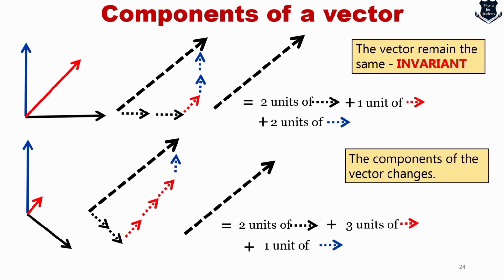When we move vectors from one coordinate system to another, we see that the vector will remain the same. Otherwise, how will we do the measurement? But the components change, and it happens more in other coordinate systems.